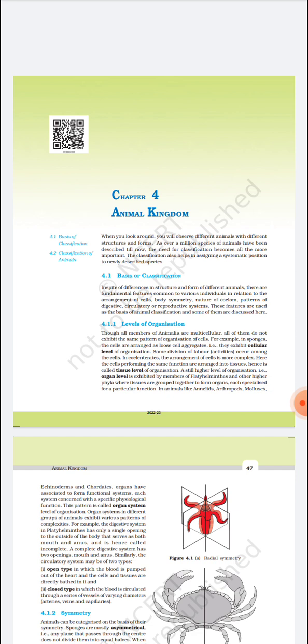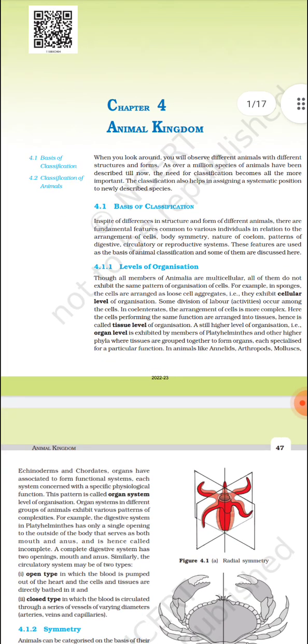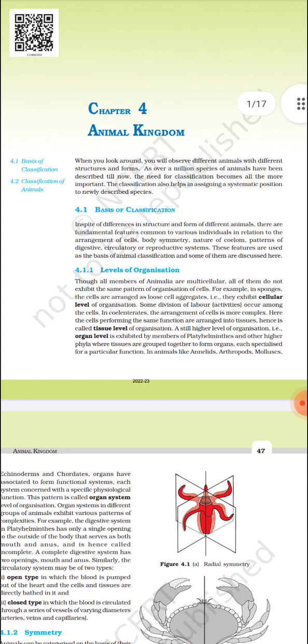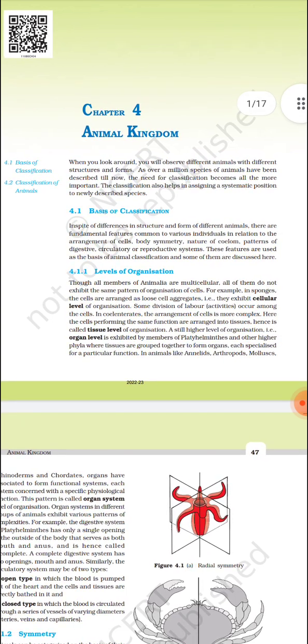In earlier classes, in class 9th, we discussed the divisions: phylum, subkingdom, kingdom. Now in class 11th we study the kingdom Animalia, which is also known as Metazoa. In it there is a division: subkingdom Parazoa and subkingdom Eumetazoa. Parazoa means primitive metazoa, primitive meaning old version.